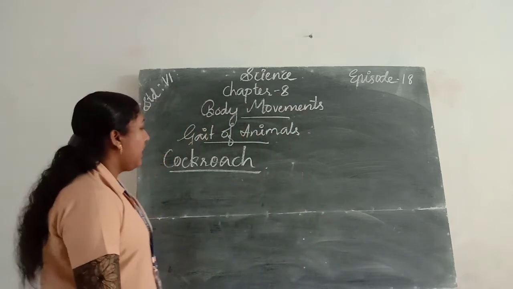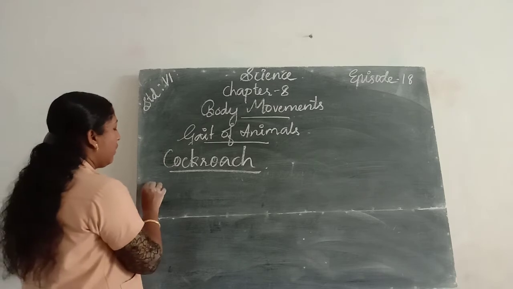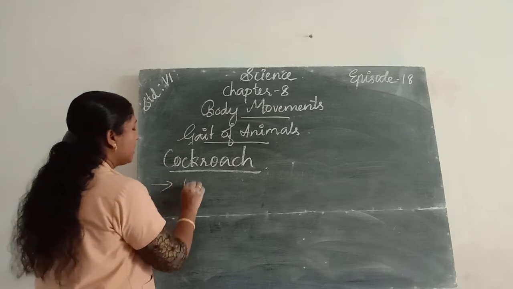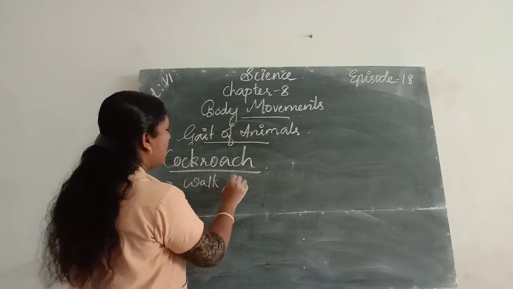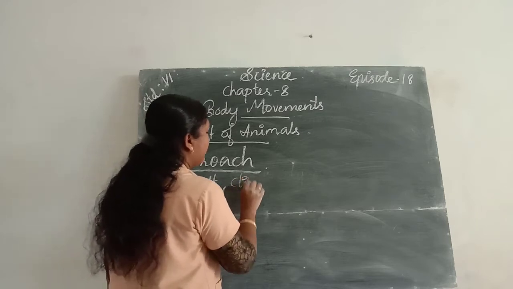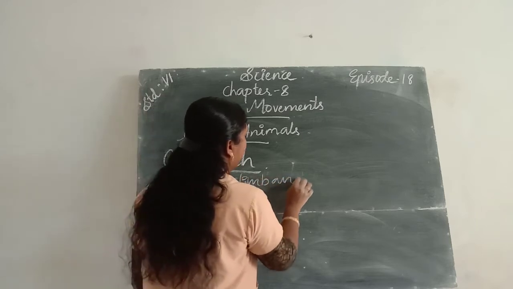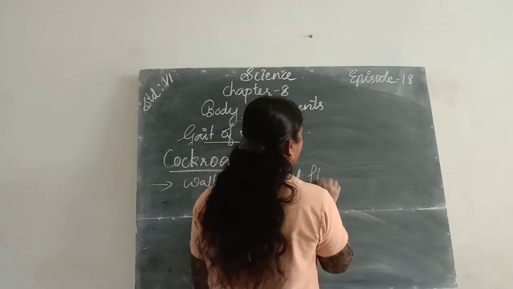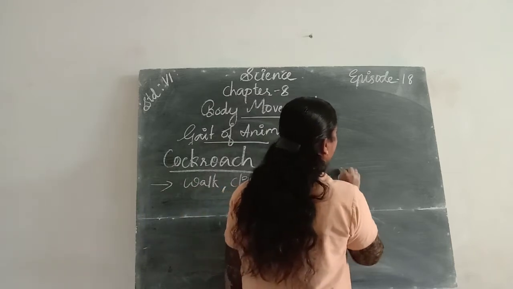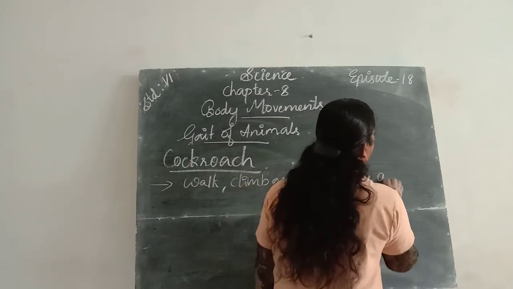Once again about cockroaches. The cockroaches can walk, climb, and fly in the air.